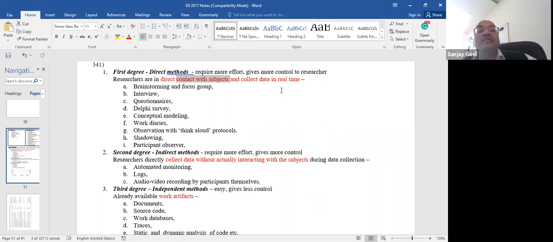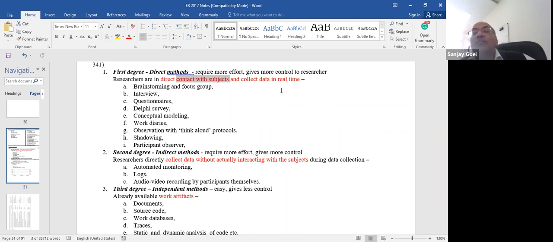Okay, so there are various such techniques of data collection. First degree, that is the direct method, where you yourself, the researcher or the researcher's team. It is not necessary that the main researcher himself or herself is doing it. Maybe he or she hires a team to do this job of data collection, a group of junior researchers who help this person. Okay, so you collect data in person and then you analyze.